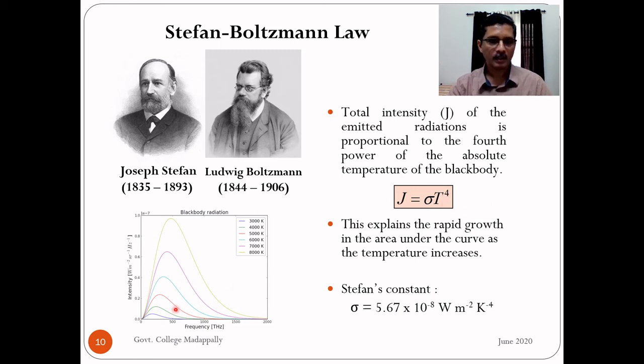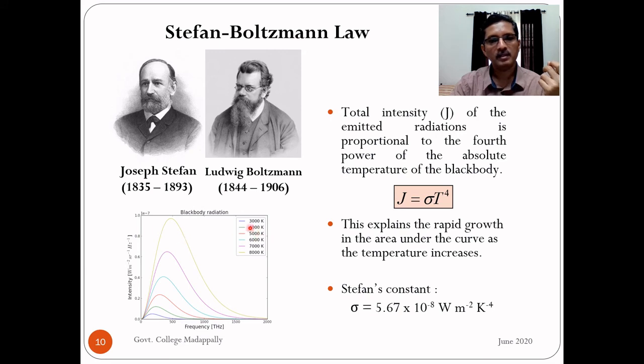We have seen, look at the curves here, as temperature increases, the area under the curve increases. That means the total intensity increases. That increase is quantitatively explained by this, that is, J is proportional to T raised to 4. That means, for example, if temperature is doubled, intensity becomes 2 raised to 4, that is 16 times. This is why there is a rapid growth in the area when the temperature increases.